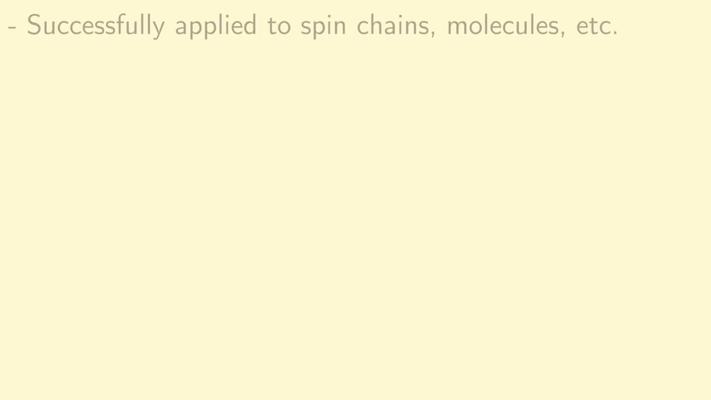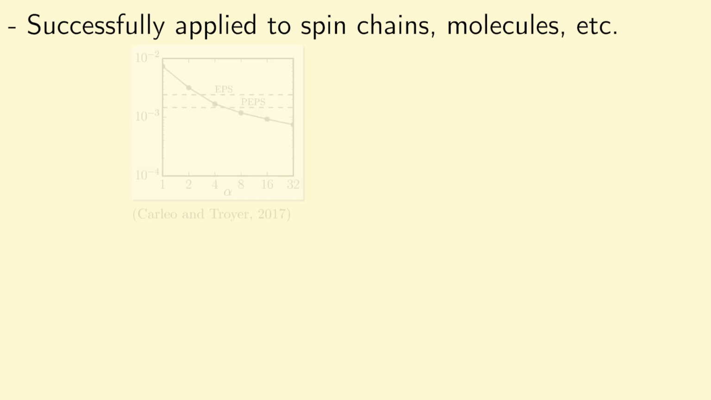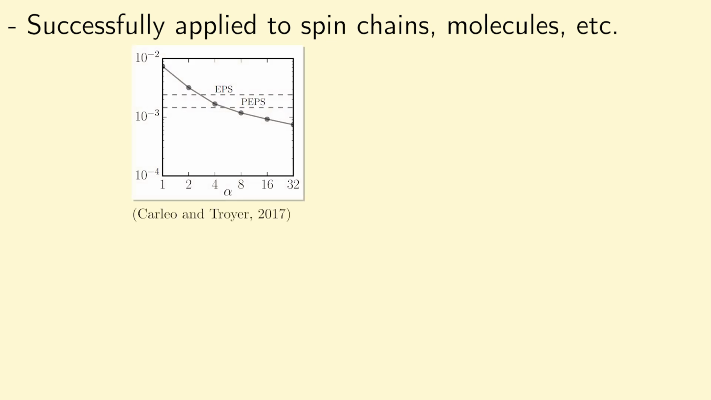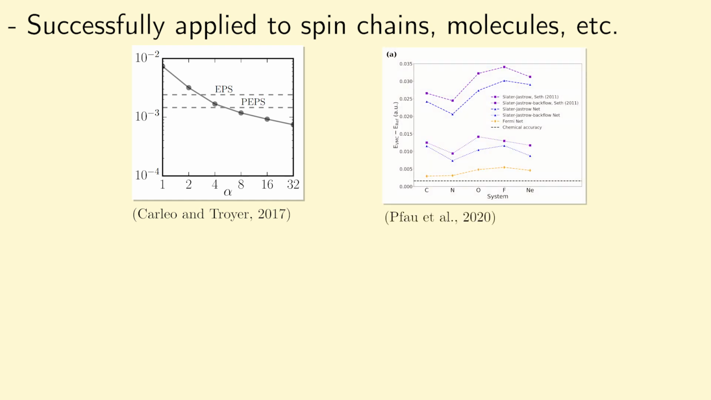Now, using this methodology, neural network quantum states have been applied to a wide variety of systems, like spin chains in condensed matter and molecules in quantum chemistry. In these settings, they've been shown to outperform traditional methods, such as tensor networks on a two-dimensional lattice, as I've shown here in this plot, and also outperforming the Slater-Jastrow ansatz in quantum chemistry.